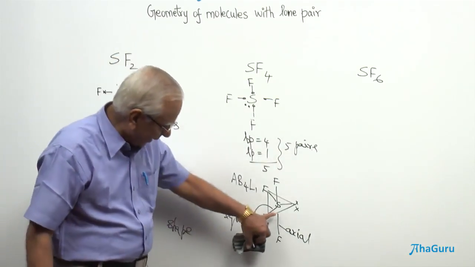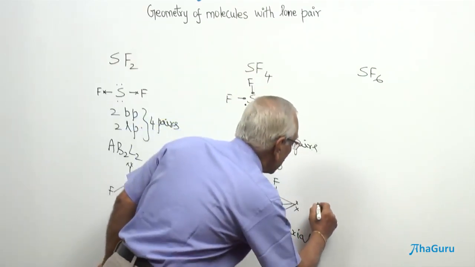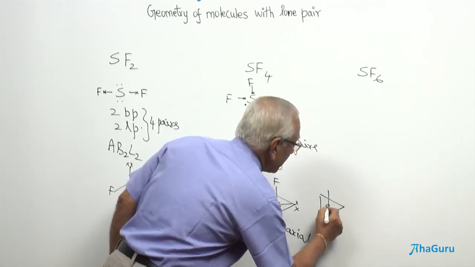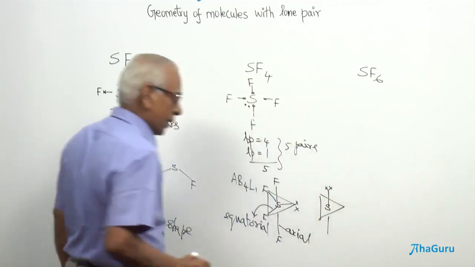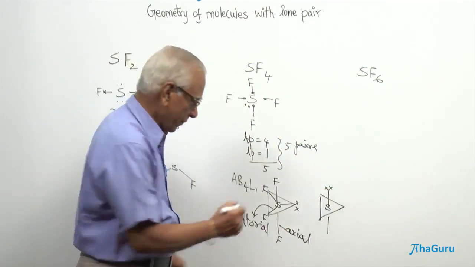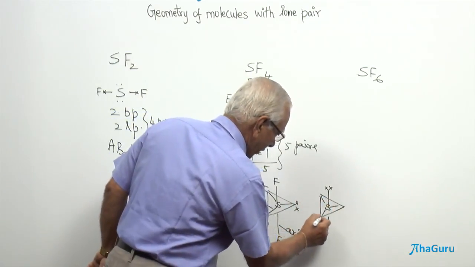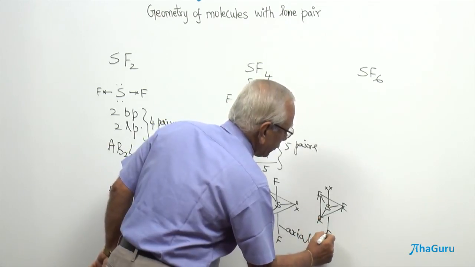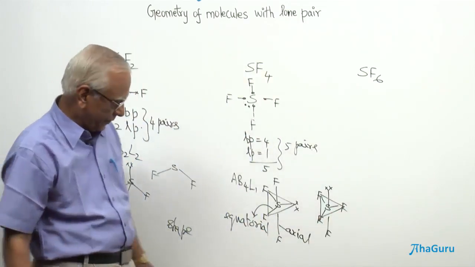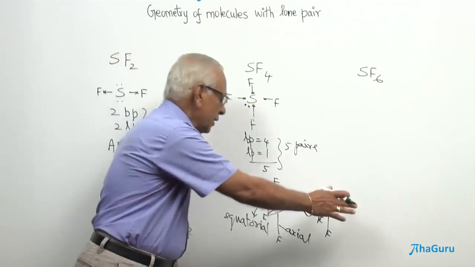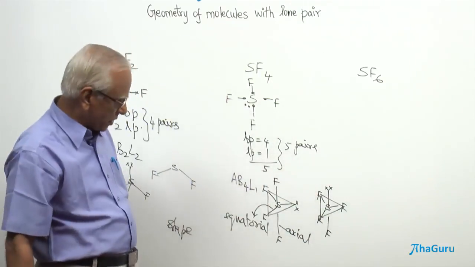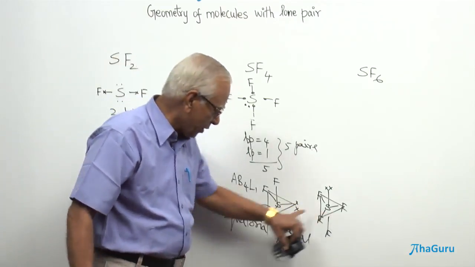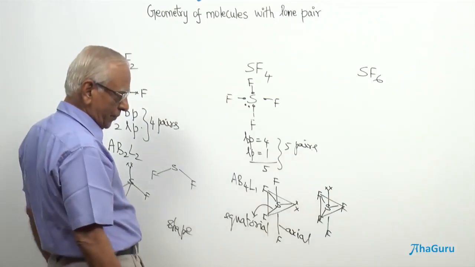If you have this kind of structure, or I could have also proposed, look at this, I could have put the lone pair in the axial bond, and I could have put the remaining 4 fluorine atoms on the other 4 corners. This could have been the structure. But one of the shapes alone is correct, stable. Now let us see which is going to be a more stable distribution of the bonds around sulfur.